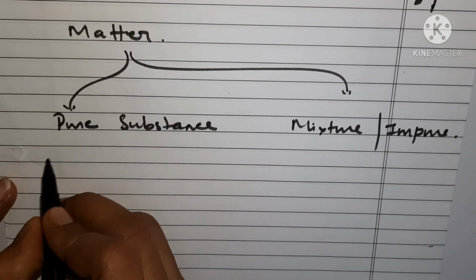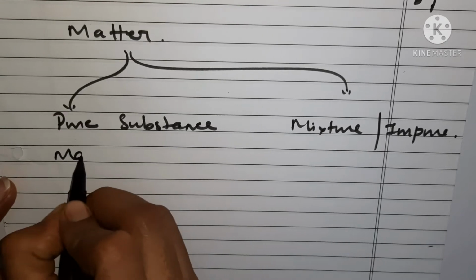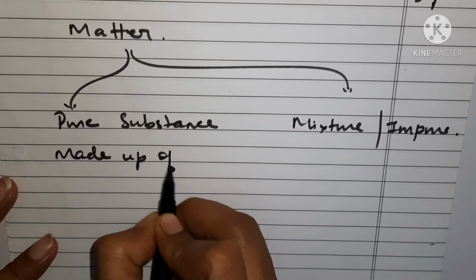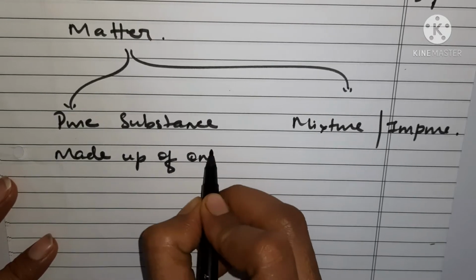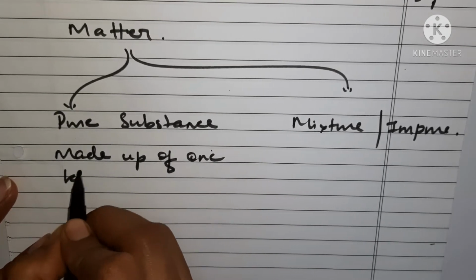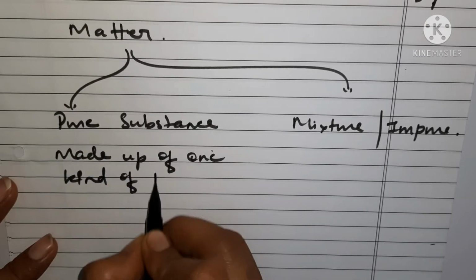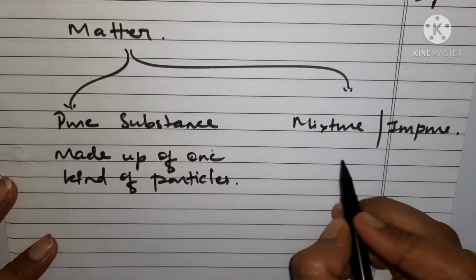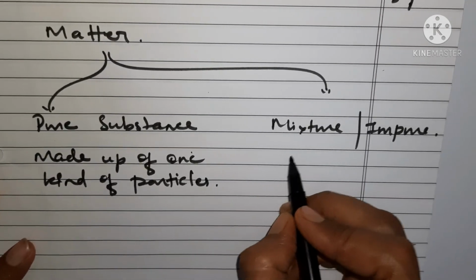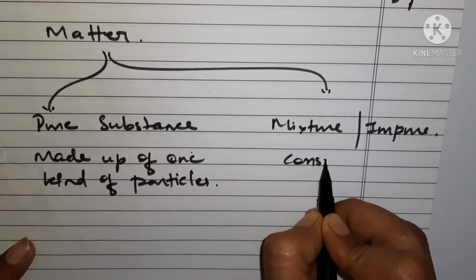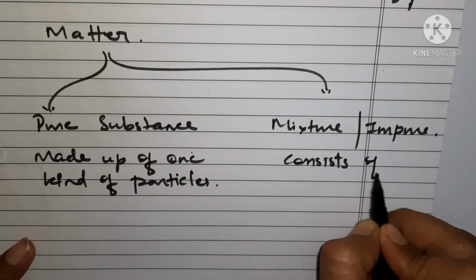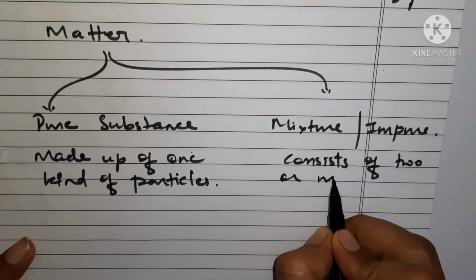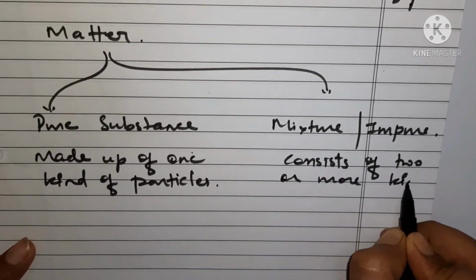These pure substances are the substances which are made up of one kind of particles, whereas mixtures consist of two or more kinds of particles, right?